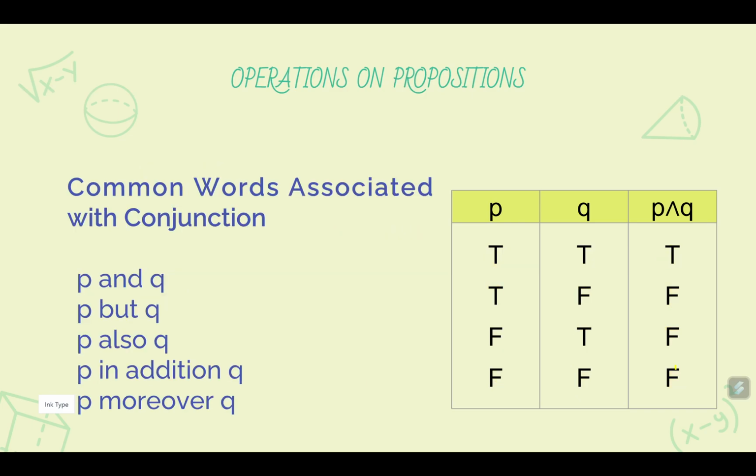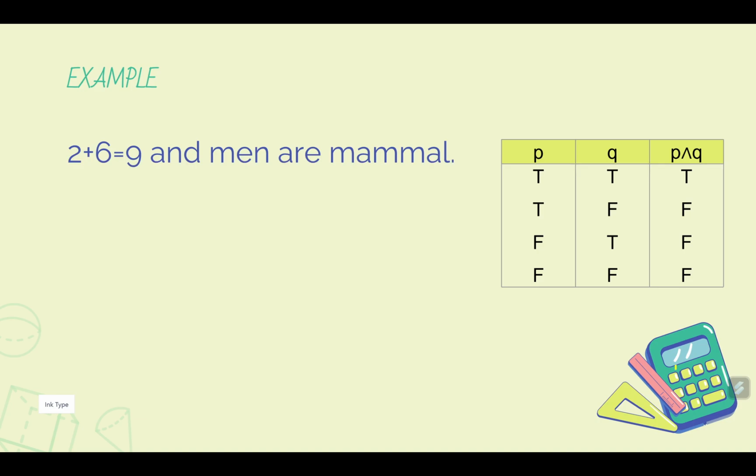Now, there are common words associated with conjunction: P and Q, P but Q, P also Q, P in addition Q, P moreover Q. These are all the same statements, P and Q. An example: 2 plus 6 is equal to 9 and men are mammals.